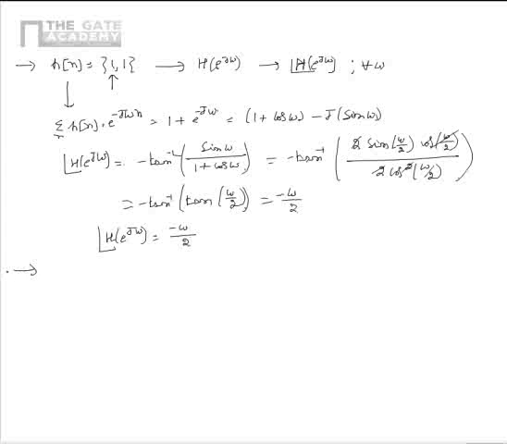Now let us consider another problem as per which there is a discrete time periodic signal given as x of n is equal to sigma over i from minus infinity to plus infinity of delta of n minus 4i. It means that the given signal x of n is periodic with a period of 4.